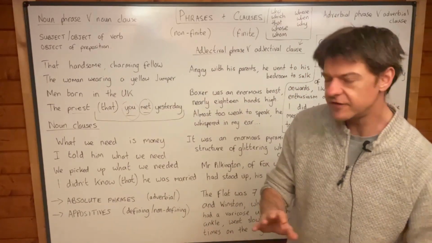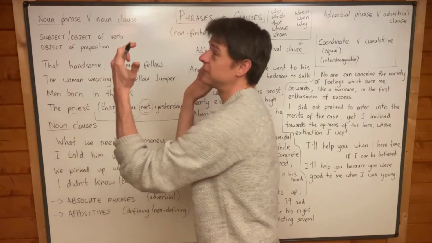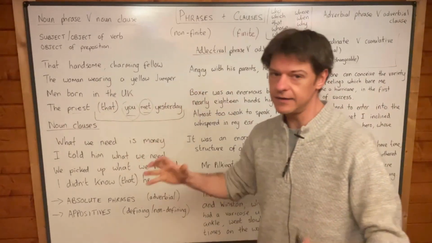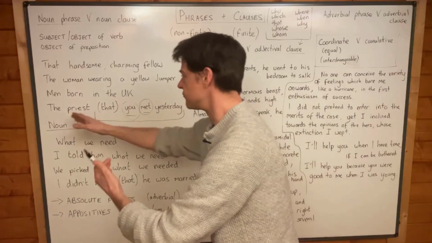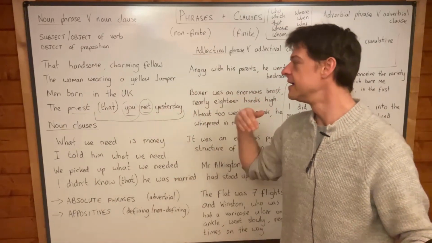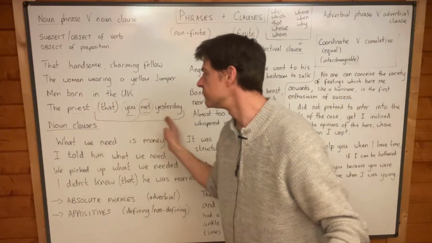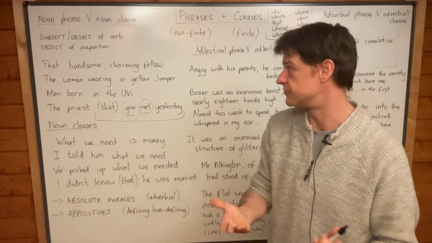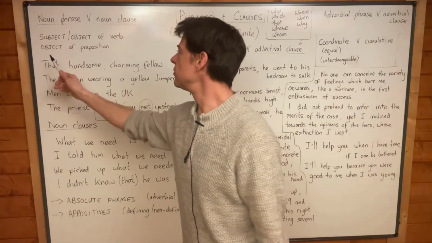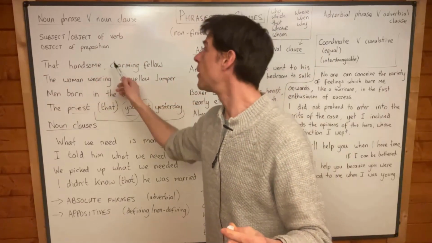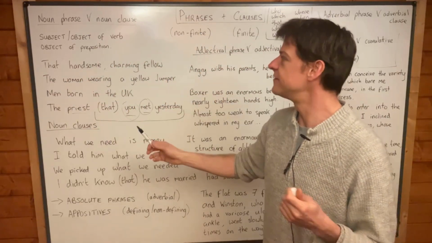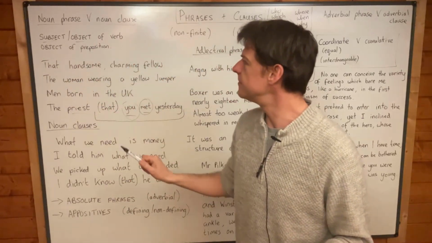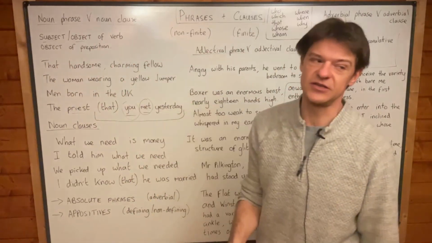Okay, so I think that's very important, that some noun phrases have a clause inside them, an adjectival clause, but they are still, all of it taken together, just one thing, and so it's a noun phrase. It's not to be confused with noun clauses. They are different. Okay, but let's have a look. There are lots of different types of noun phrase that you could have, but the main idea is that they're always subject or object of a verb or object of a preposition.